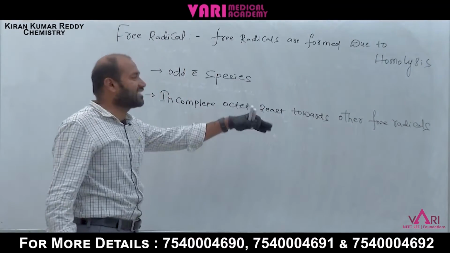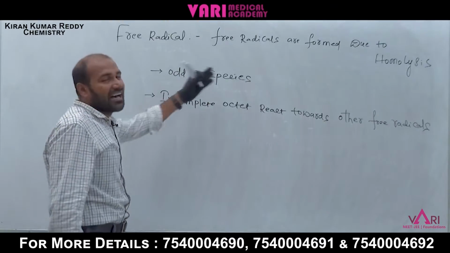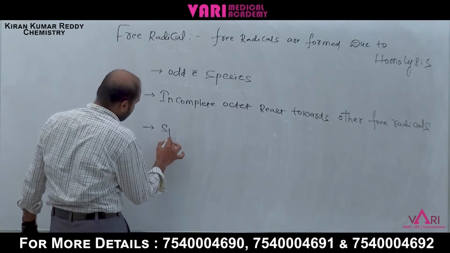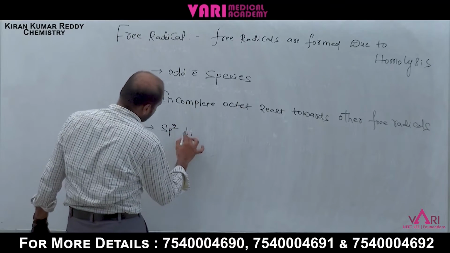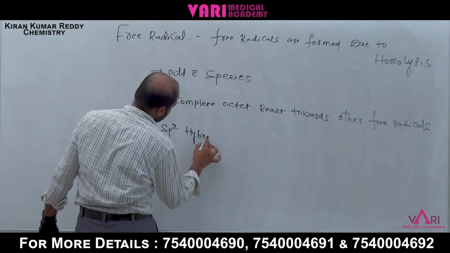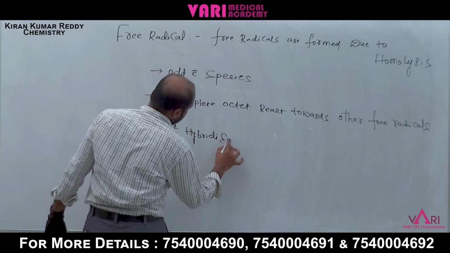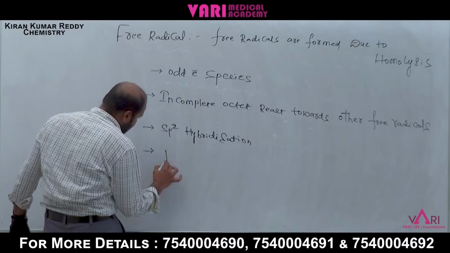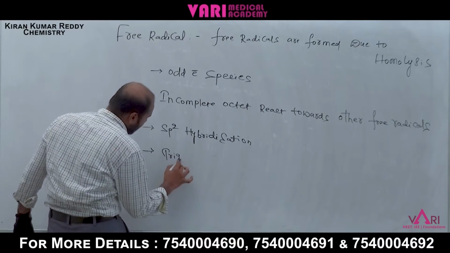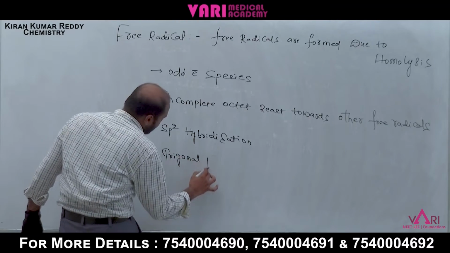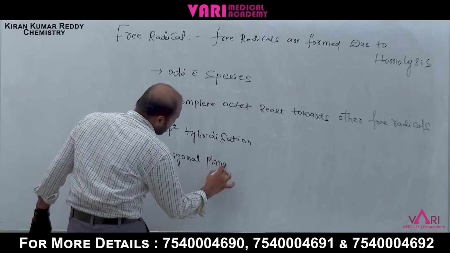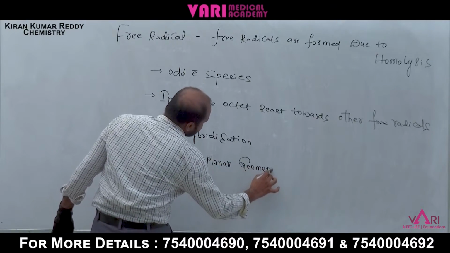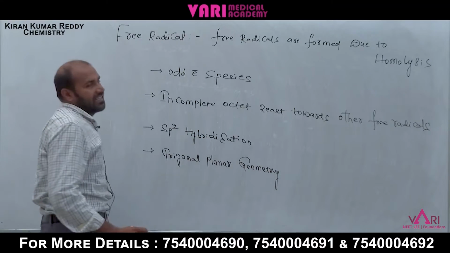That's why they are reacting towards other free radicals. Odd electron species. Here also hybridization is sp2 hybridization, and the geometry is trigonal planar, as in carbocation.